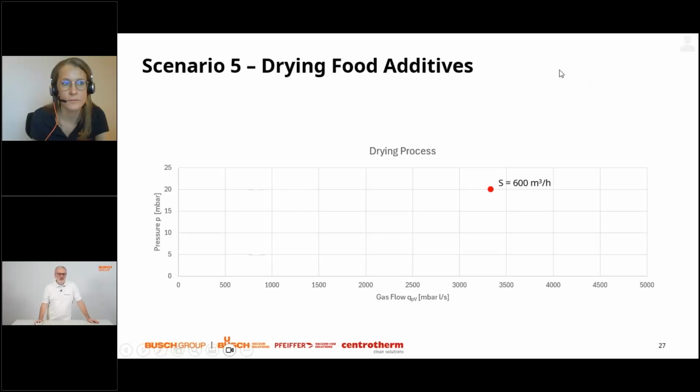So a potential solution in order to get to the desired pressure would be adding pumping speed. This is in favor of our business model, so please, dear customer, do so. No, seriously, this is not the right way to go. Adding pumping speed is not necessary if you control your leaks.